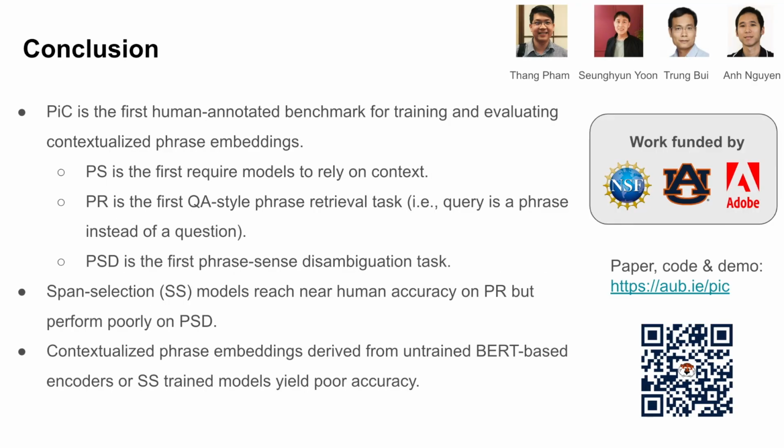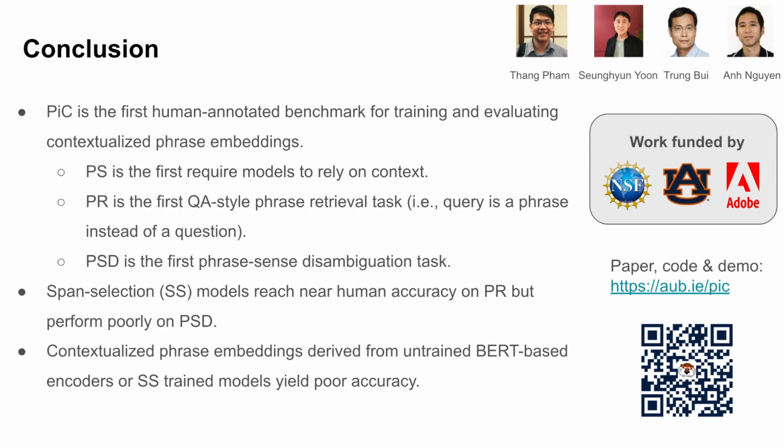In sum, we propose PiC, which is the first human-annotated benchmark for training and evaluating contextualized phrase embeddings. PS is the first task that requires models to rely on context. PR is the first QA-style phrase retrieval task. PSD is the first phrase sense disambiguation task.